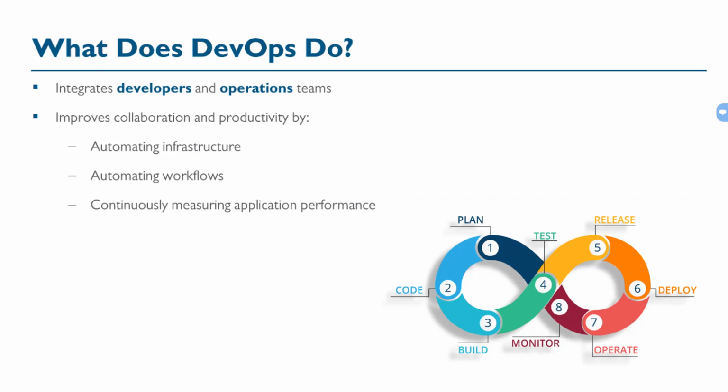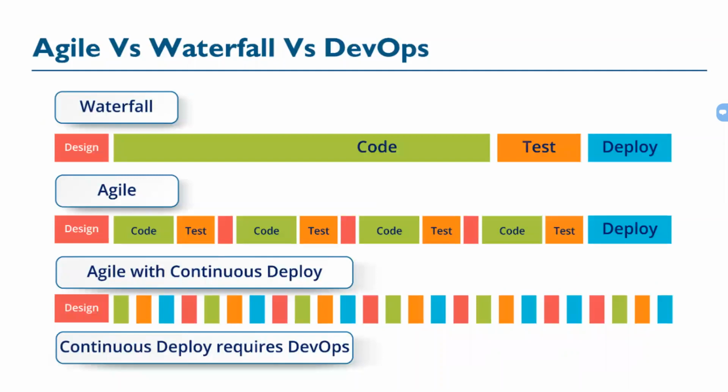We'll be creating that kind of pipeline, and in that pipeline all the different processes, all the different jobs, the job of planning, coding, building, testing, releasing, deploying, operating, and also monitoring, flow in a sequence. We'll be seeing that in a demonstrated way. We'll also see in our curriculum the differences between Agile, Waterfall, and DevOps.